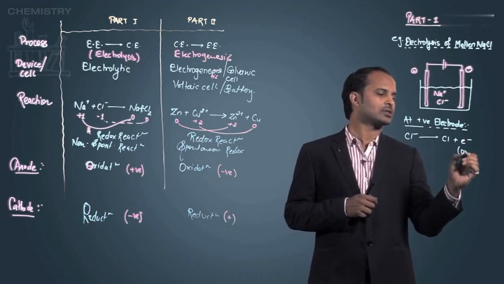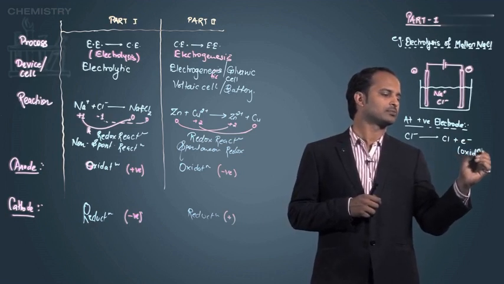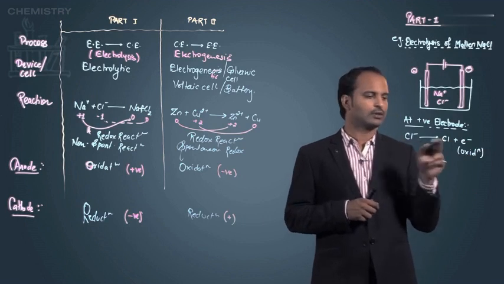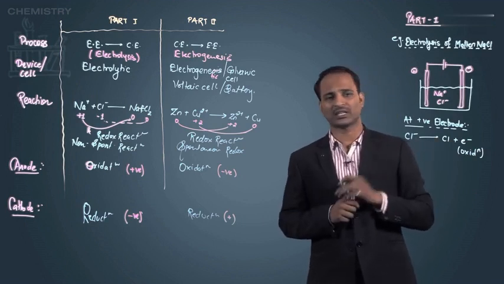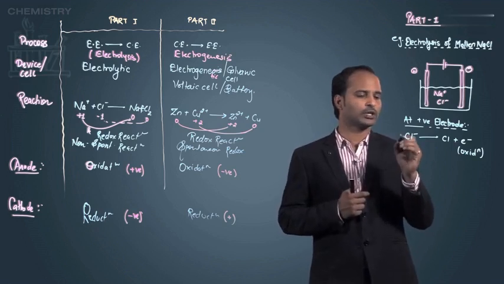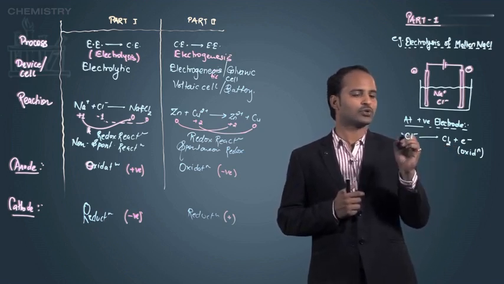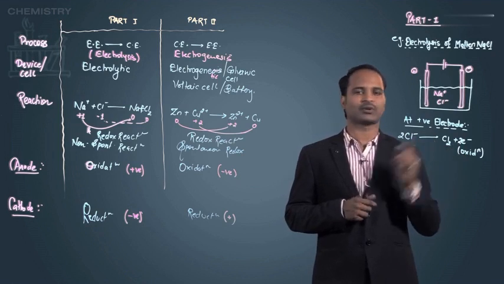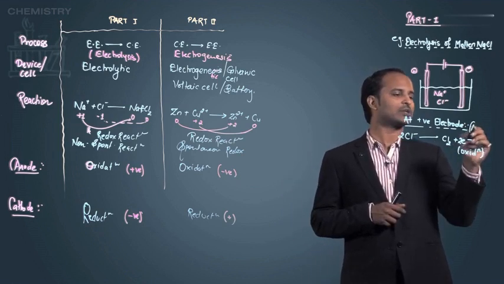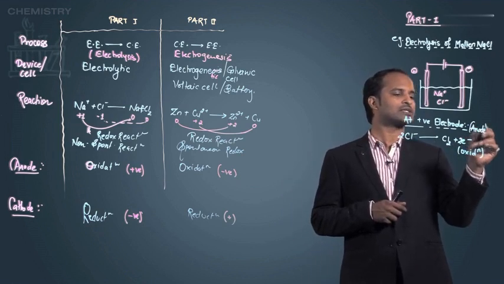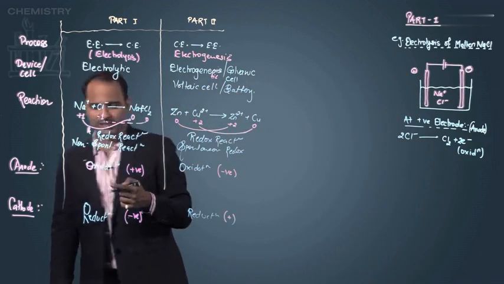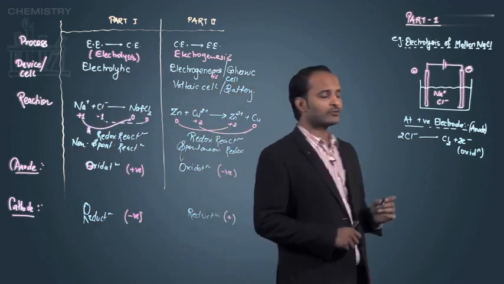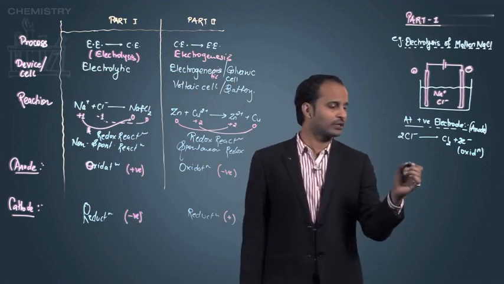So I can say this is oxidation, loss of electron. And chlorine never exists in the form of Cl, it's always Cl2, the chlorine molecule. So for Cl2 there should be 2 chloride ions, and each chlorine will lose one electron. Since oxidation is taking place, this positive electrode is acting as an anode in case of electrolysis.